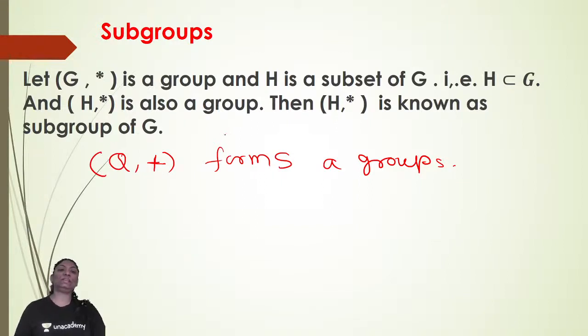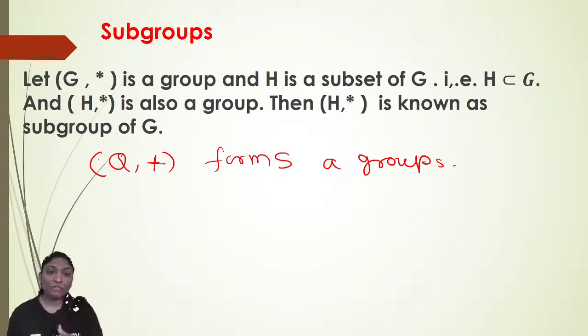Okay. Similarly, there exists an inverse of each element, that is, minus A belongs to Q and acts as the inverse of A, right? So A + (−A) is equal to the identity, that is, A + (−A) = 0. So you will get that identity here. Now, the fifth one is that (Q, +) is an abelian group. The commutative property also holds in the set of rationals with respect to addition, that is, A + B is the same as B + A, right? So (Q, +) forms an abelian group.